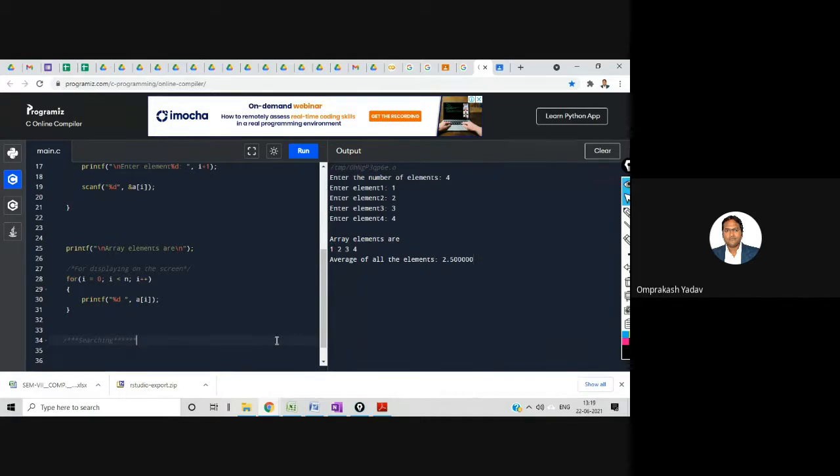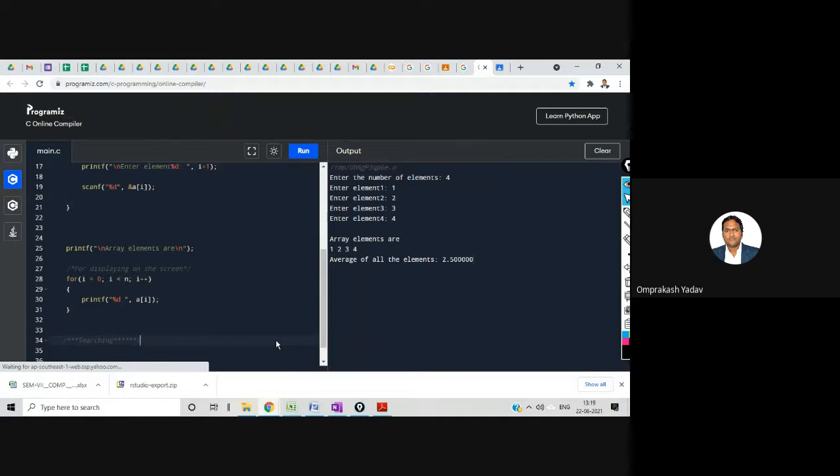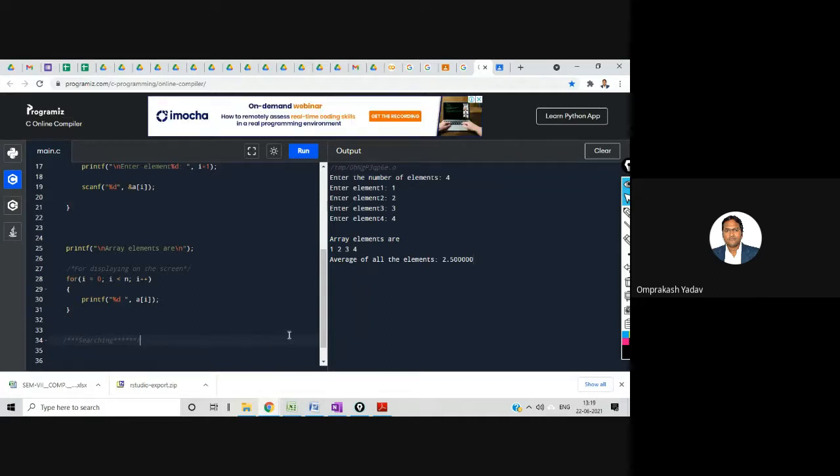There are lots of different algorithms for searching also, but I'll be teaching only one. In the next year you'll be learning all the different algorithms of searching and sorting. Lots of algorithms are there in the data structure subject. Definitely you'll be learning, but here in the first year we restrict. You must know the concept, that's important, and by any one method you should be able to do it.